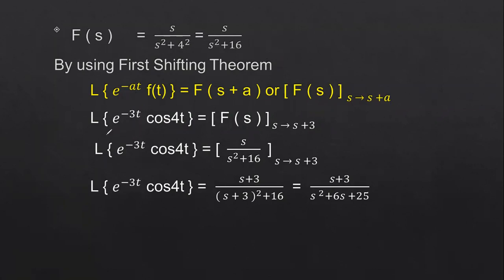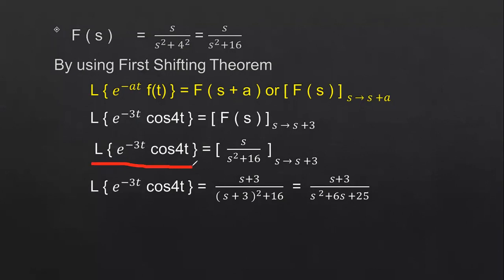Okay. So now the given problem is Laplace transform of e power minus 3t into cos 4t, that is equal to F of s where s tends to s plus 3. What is the a value here? 3. So s tends to s plus a. We have to check in the exponential function e power minus at, so in place of a, we have the 3 value. Substitute this 3 value in place of a. Right. So now we have to calculate this Laplace transform.